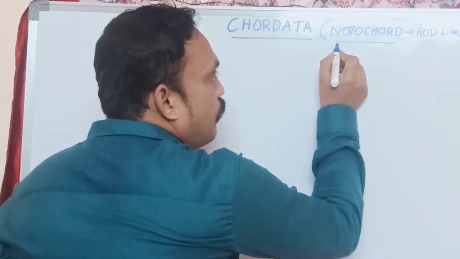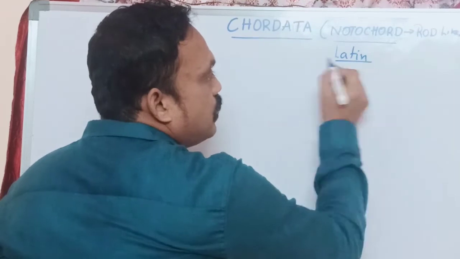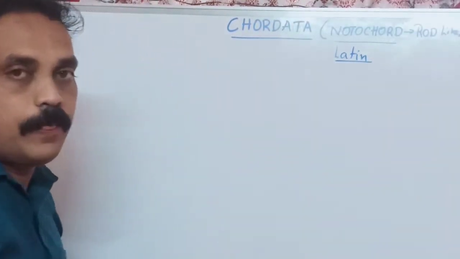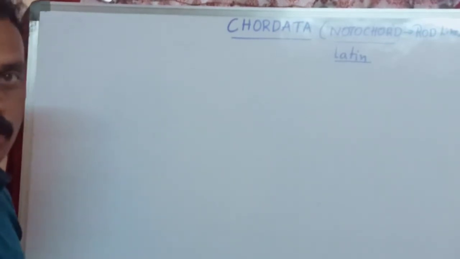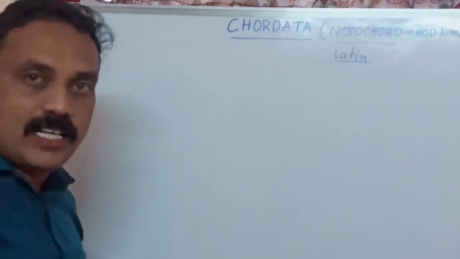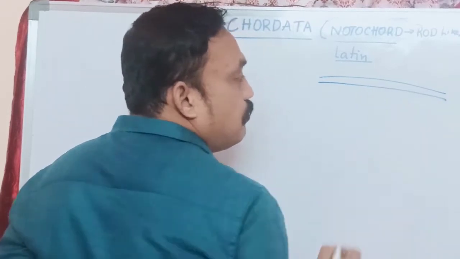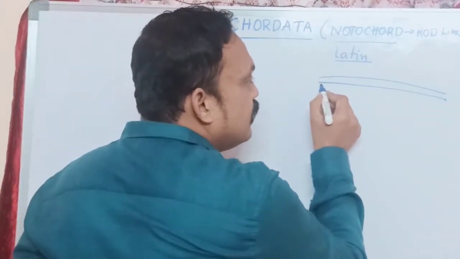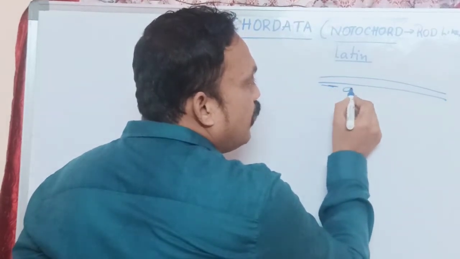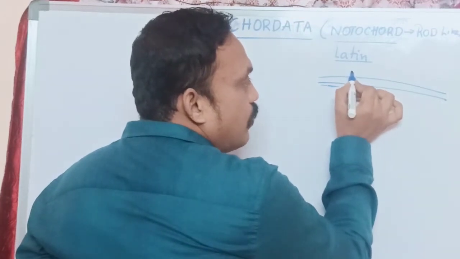It is derived from which language? A Latin word. Chorda means notochord. Notochord is a rod-like structure located between the gut, meaning the digestive system, and the nerve cord.